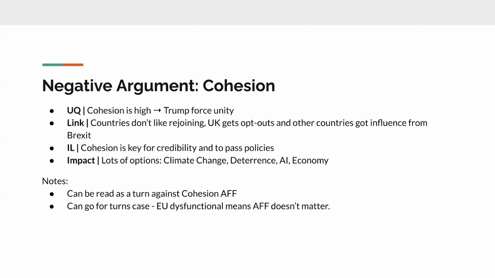The opt-outs part might be a little shady because you could read definitions as to why they don't get opt-outs, or that's why it was a thing in the past. But other countries getting influence from Brexit is kind of true, which might as a result decrease cohesion. Cohesion is key for things like credibility and to pass policies, and countries just getting along in general and wanting to do things together. For the impact, there's lots of options like climate change, deterrence, AI, economy. And you can also read impact filters so you can turn their arguments. So you have lots of options there.